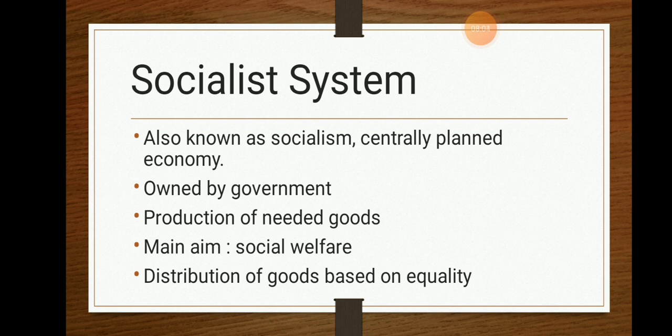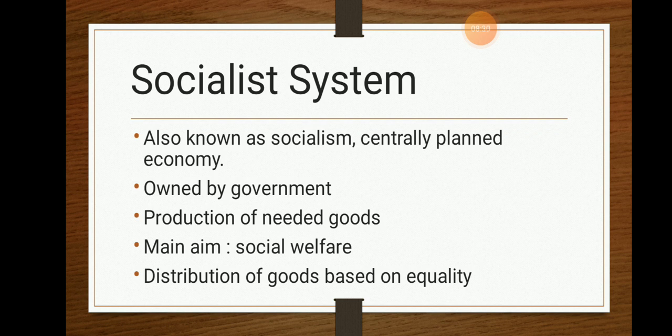But when it came to the capitalistic economy, what was the main aim? It was profit making. And at that point, what was the distribution process? It was based on the price. But when it came to the socialistic economy, what happened? As the main aim is the welfare of the people, the distribution of goods is made on the basis of equality.